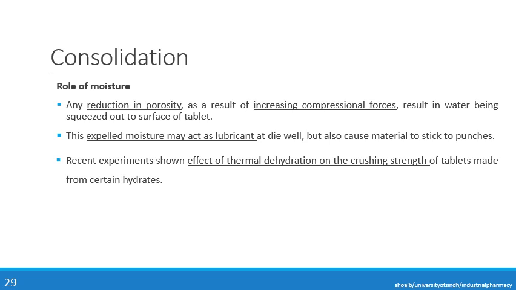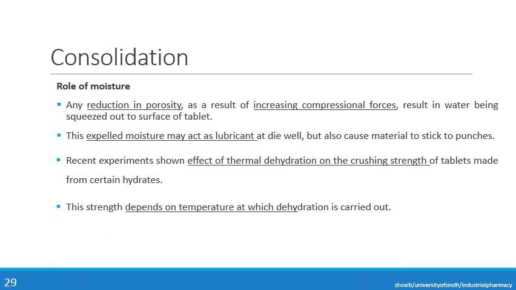Recent experiments have shown the effect of thermal dehydration on the crushing strength of tablets made from certain hydrates. So if tablets are made from certain hydrates and moisture is present, and there is heat production, and from that heat there is thermal dehydration, this will increase the crushing strength or hardness of the tablet.